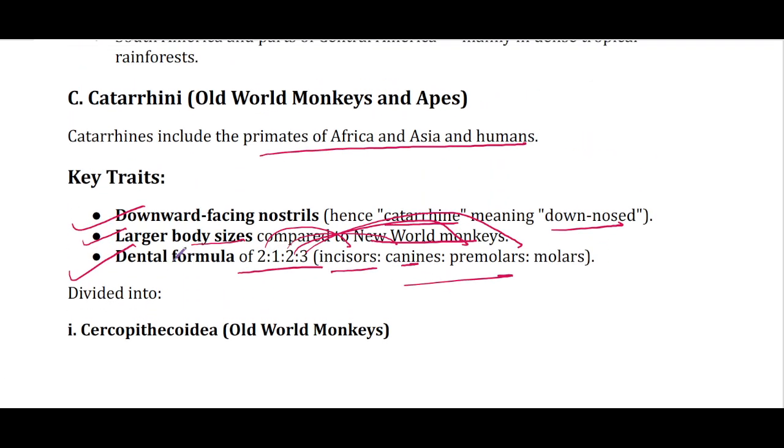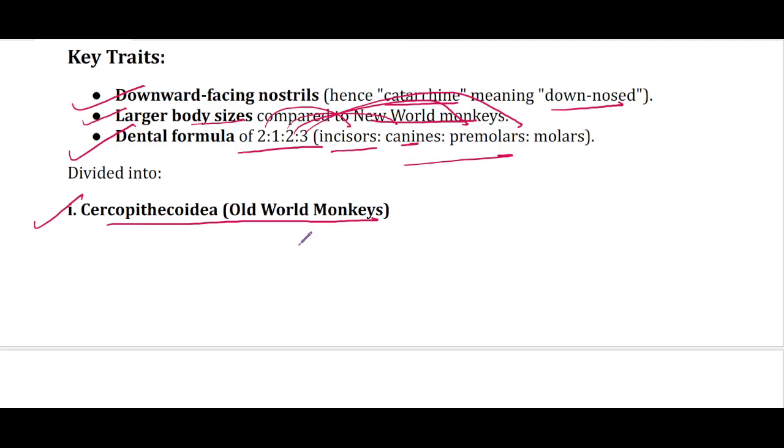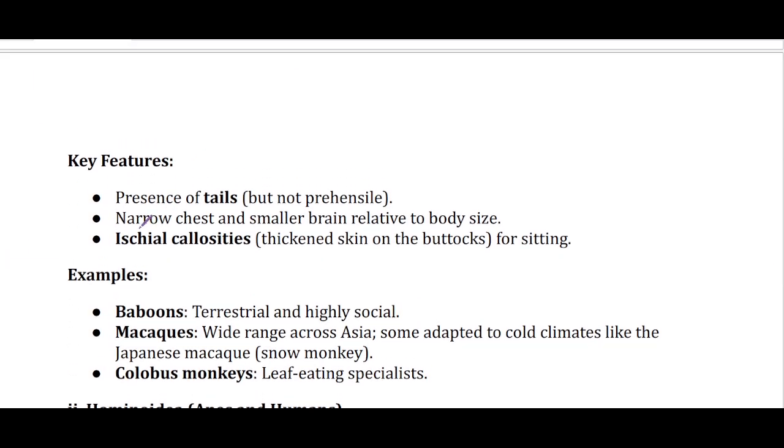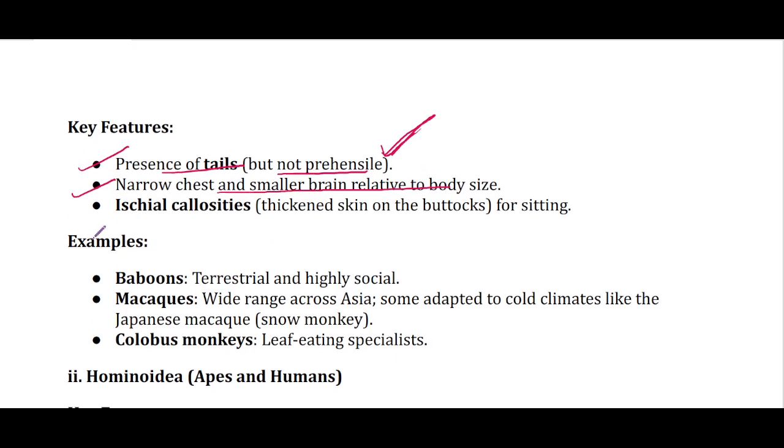And then catarrhines, they are divided into first Cercopithecoidea, which includes Old World monkeys. Now, the key features: first, presence of tail but not prehensile, means their tail has lost the ability to cling on to objects, to grasp objects. Then they have narrow chest and smaller brain relative to body size. Then they have tail callosities, which are thickened skin on the buttocks, which helps in extended sitting.